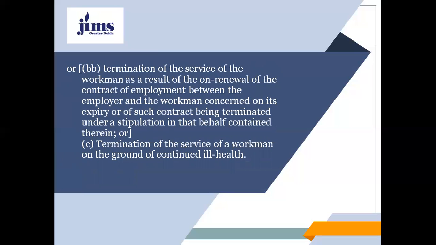Then sub-clause (bb), termination of service. So what are the other things which will not be included in the retrenchment? The termination of the service of the workman as a result of non-renewal of the contract of employment between the employer and the workman concerned on its expiry, or of such contract being terminated under a stipulation in that behalf contained therein. And clause (c) says that the termination of the service of a workman on the ground of continued ill health.